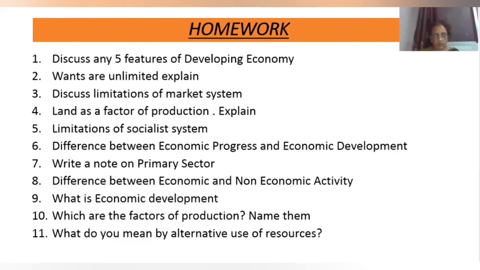Then second one is according to changes taking place in the economy. In economic progress, you have to write that increase in production occurs due to increase in land. And in economic development, you have to write that the production increases due to research. Then in relation to developed and developing countries, increase in national income of developed countries is economic progress. Increase in national income of developing countries is economic development.